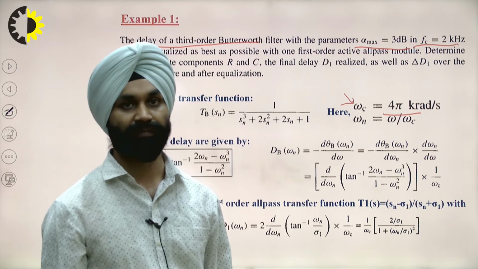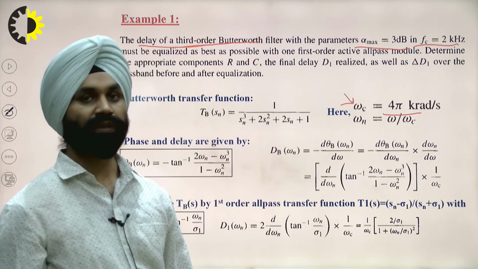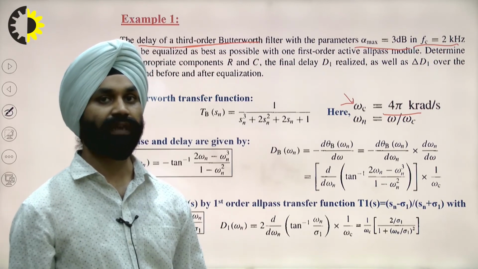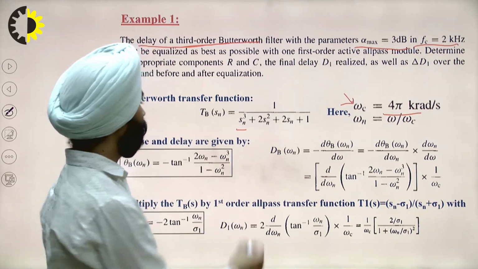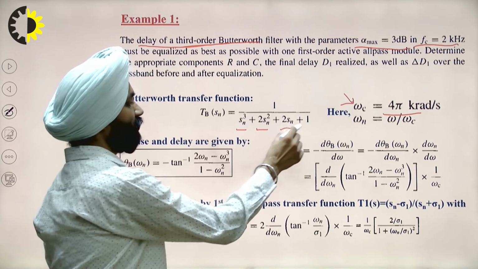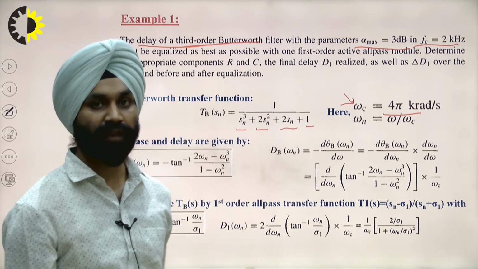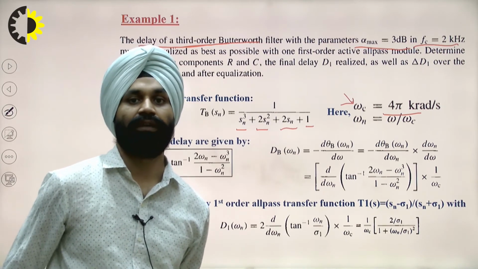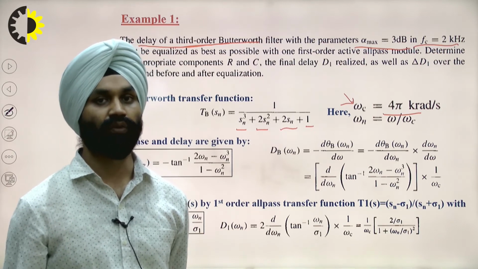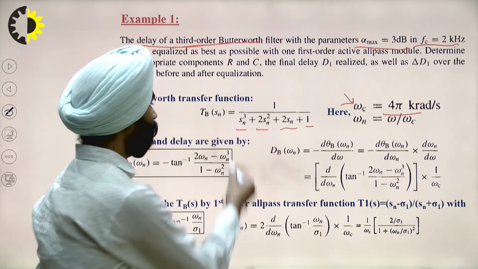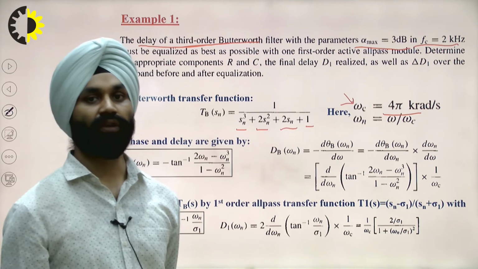Other information: it is a third order Butterworth filter, so the general transfer function of that filter will be given by Sn cube plus 2Sn square plus 2Sn plus 1. We have discussed the Butterworth filter and its coefficients in the previous unit. For the third order, the coefficients are 1, 2, 2, 1. That is the coefficient of the third order Butterworth filter.